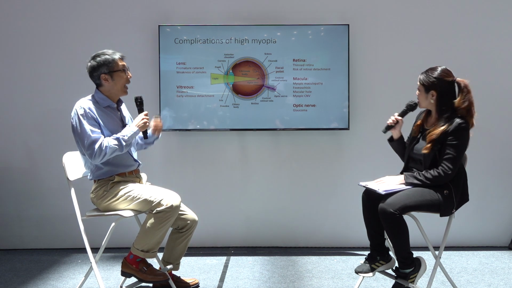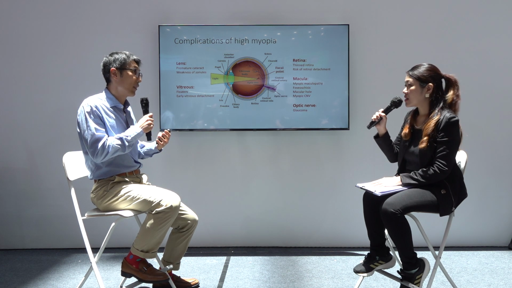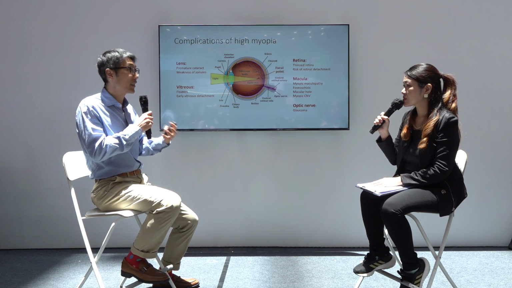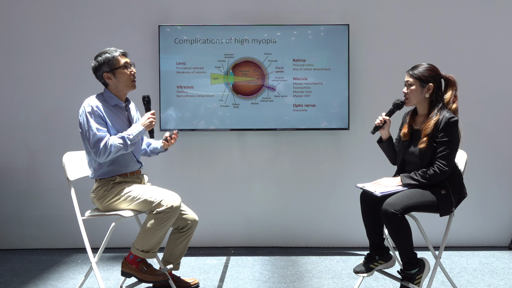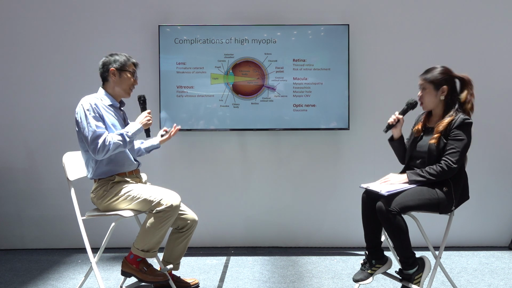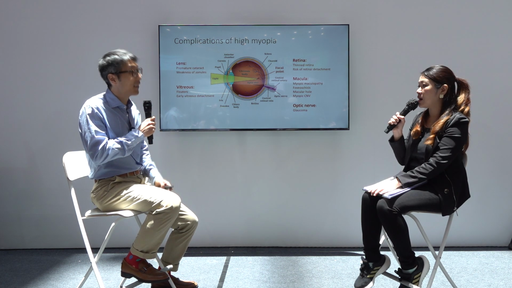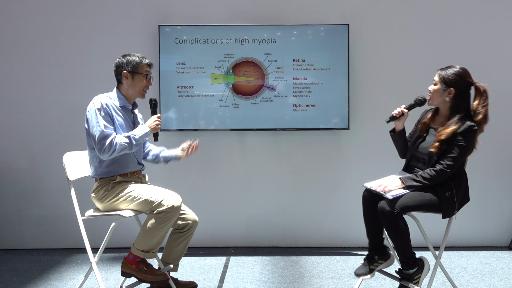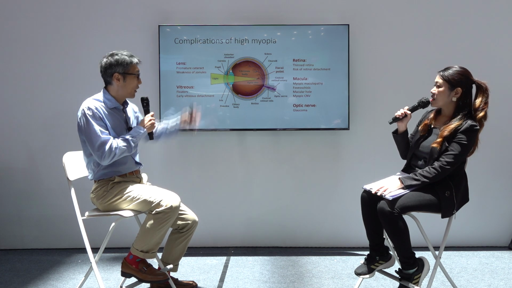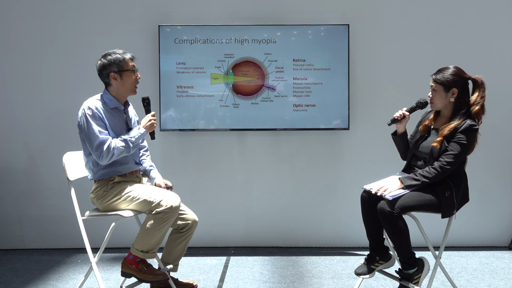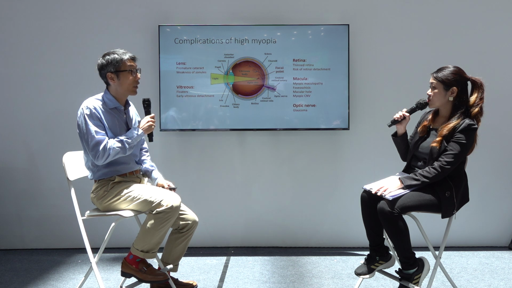And when it comes to people with very high myopia, that area seems to get damaged more so than the normal or the lower myopic people. Yes, correct. There are a few things that can happen in that area. I'll illustrate with a few cases afterwards.